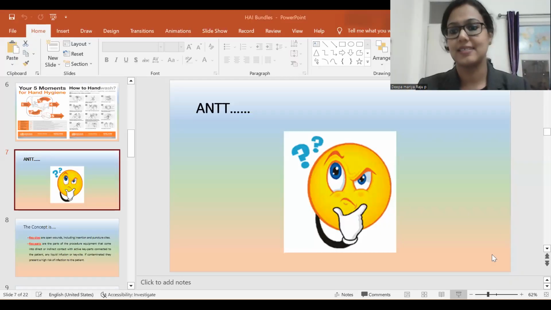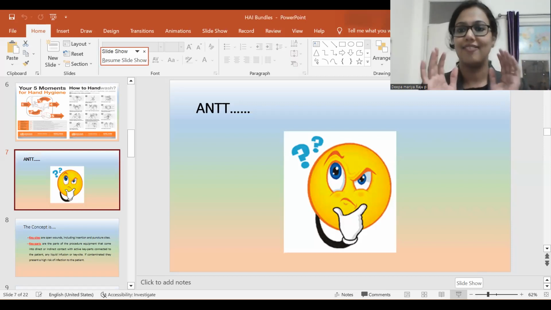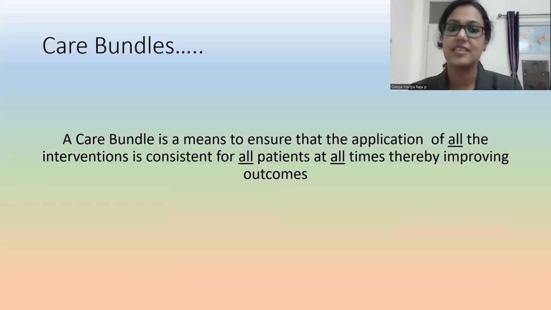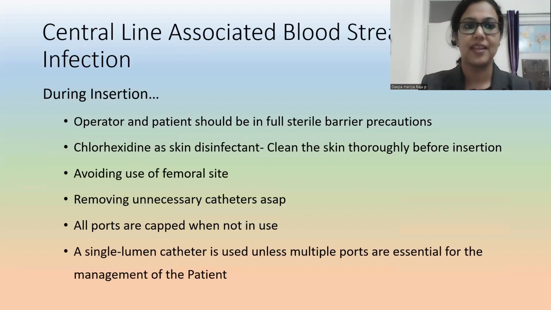Same like that, we are performing a set of evidence-based practices to prevent the entry of the organism into the patient. That is the care bundle, nothing else. It is not a Himalayan task or anything. We are just performing a bundle of things to prevent HAI.